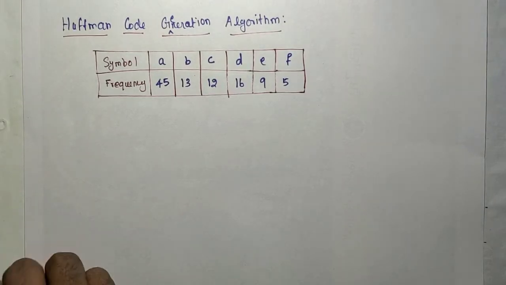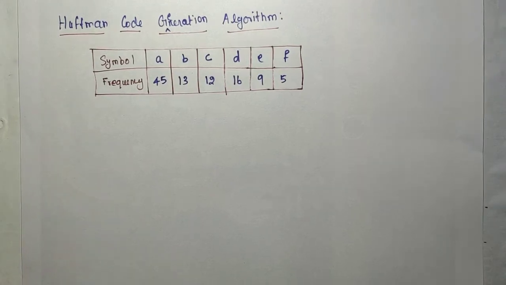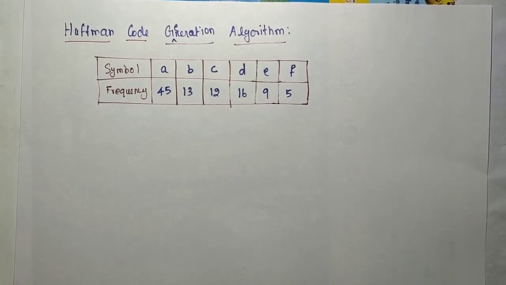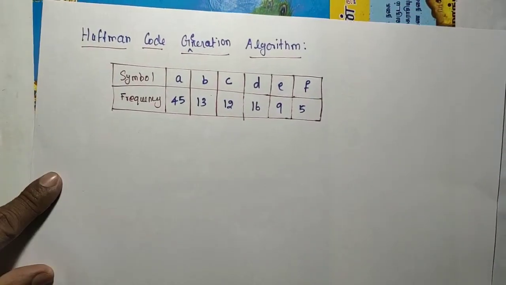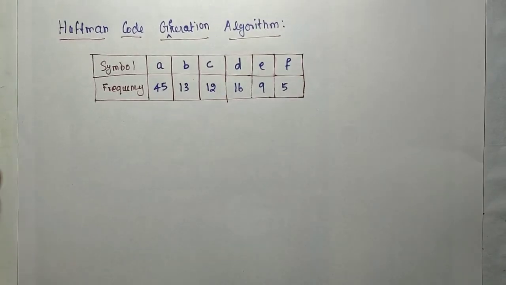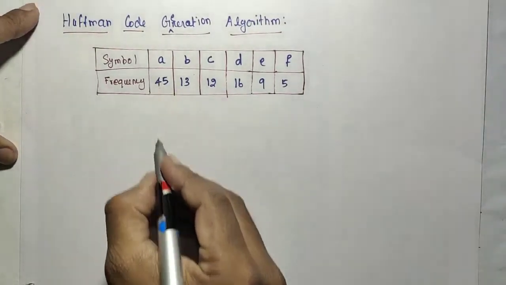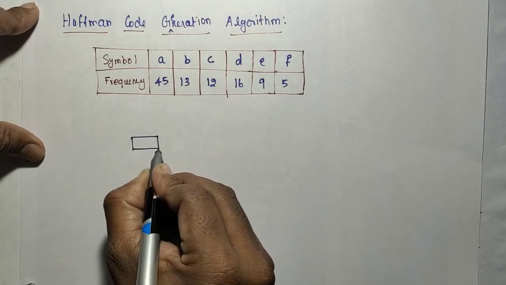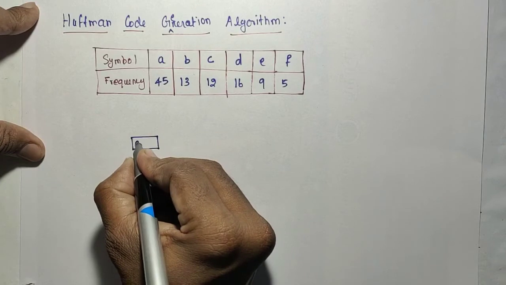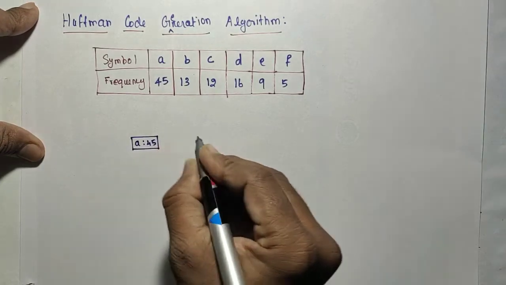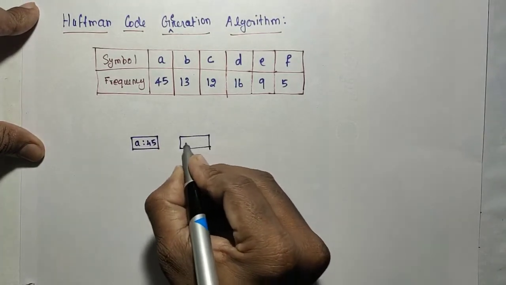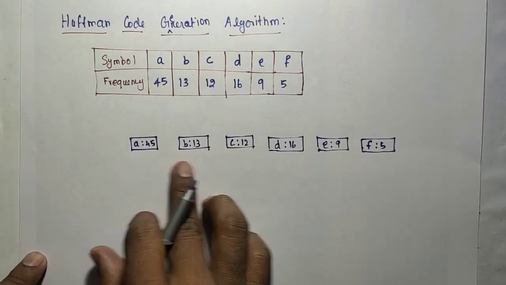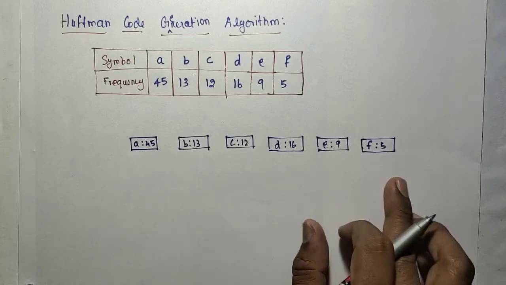The procedure is very simple. We are going to use the min priority queue. The symbols and their frequencies are inserted into that min priority queue initially. Each symbol will be represented as a node like this: A 45, and B 13. So each symbol is represented with its frequency as a node.